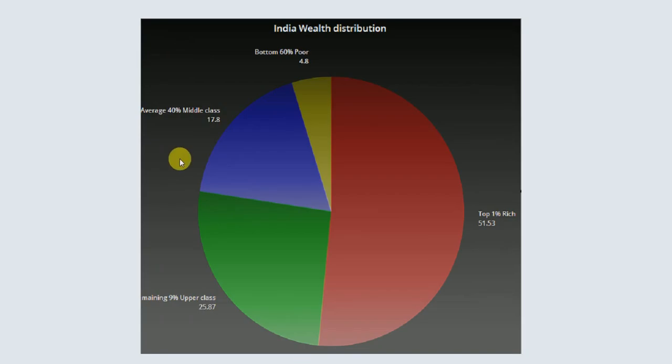So this is another graph explaining the same thing. The top 1% holds much of the wealth, and the bottom 60% holds a mere 5% of the total wealth of India. So as the country is growing at 7%, 8%, the ones benefiting from that are the top rich. So how do we fill this gap? I think schemes like the minimum income guarantee program might help. Now let's look at how it is going to benefit the poor, and most importantly, how the Indian economy will recover from this deficit.